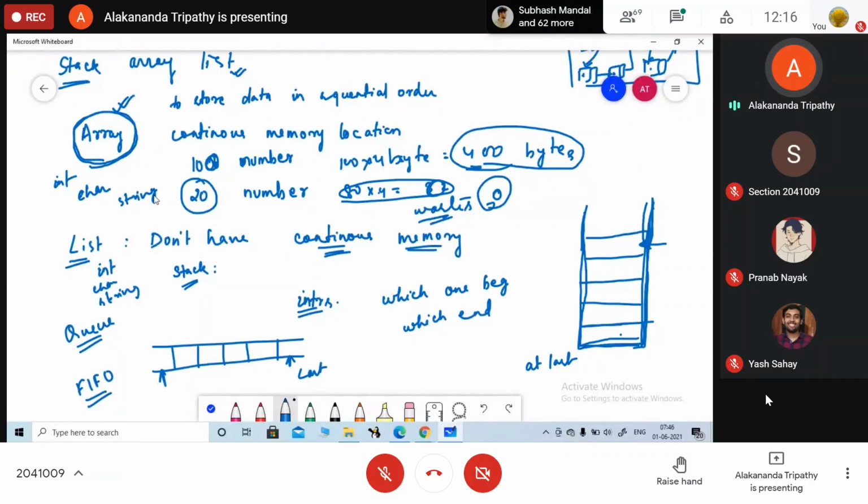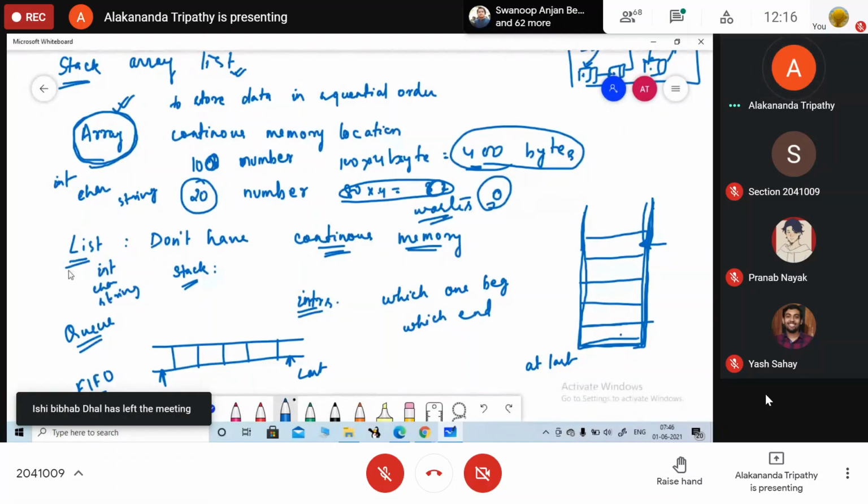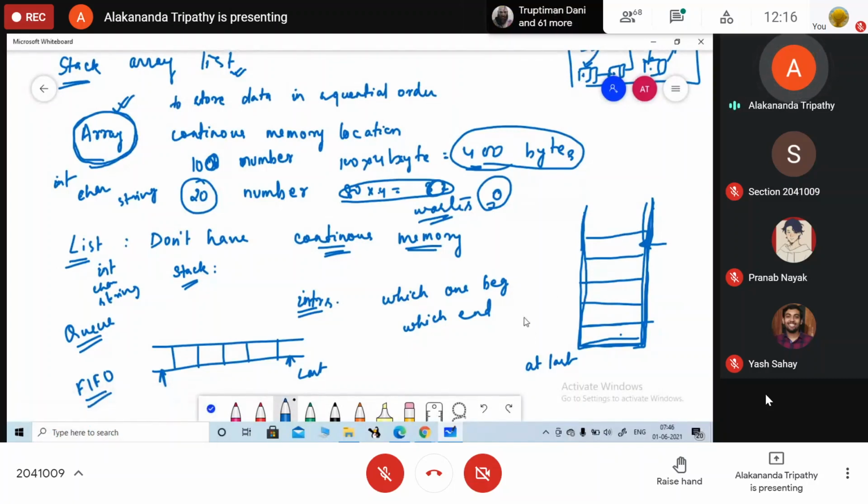Depending on our requirement, we are going to use the concept of... अगर continuous memory location है तो हम लोग कौन सा concept use करेंगे? We are going to use the concept of array. If we don't have continuous memory location, then we are going to use the concept of list. We are going to use stack. Stack हम लोग कहाँ पर use करेंगे? When we have instructions given to the system in order to perform some task, then based on the priority we are going to arrange the instructions.